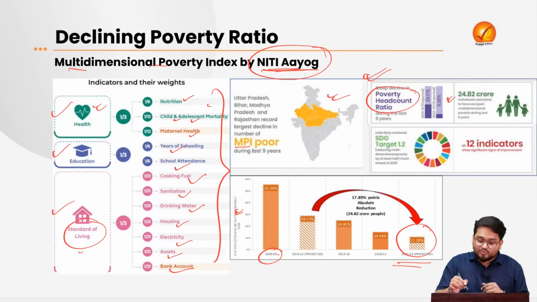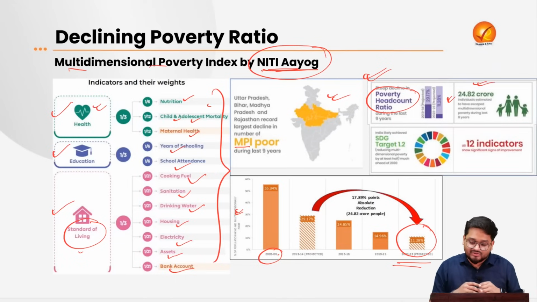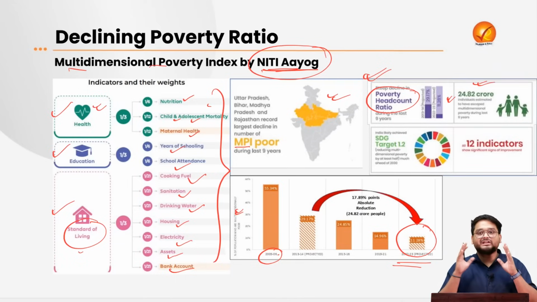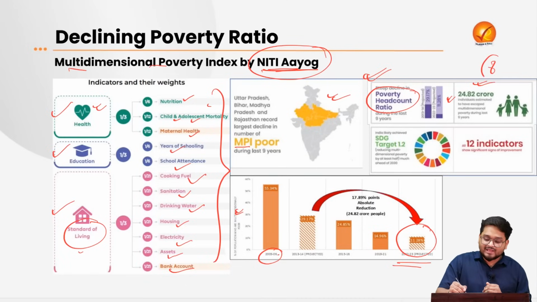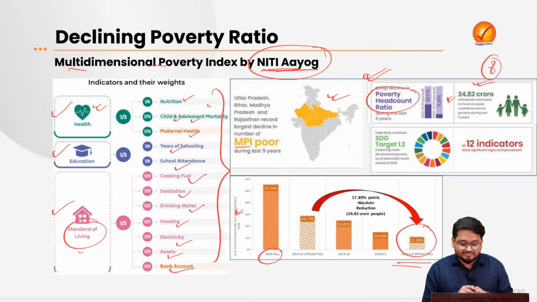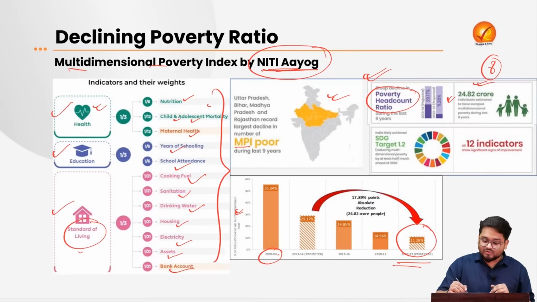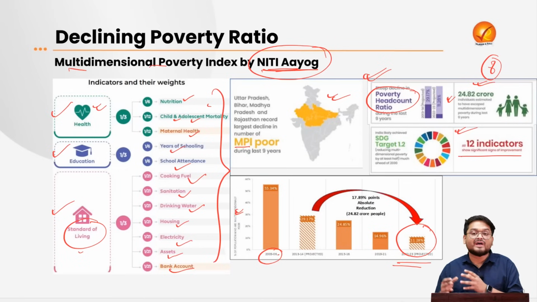And around 24.82 crore individuals are estimated to have escaped multidimensional poverty in the last 8 to 9 years. And all of the individuals also saw an improvement over the 12 indicators of the sustainable development goals.